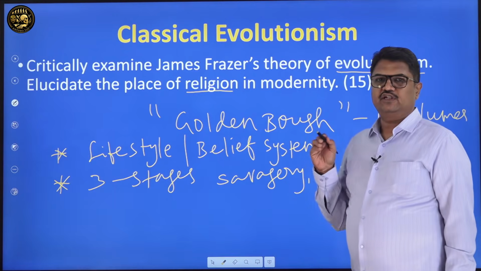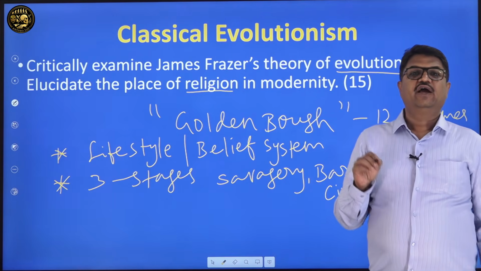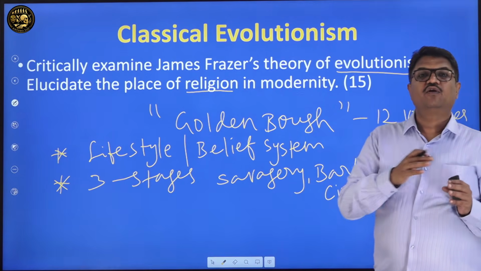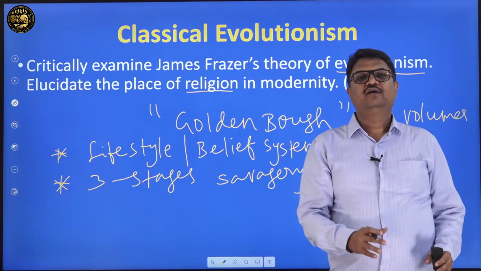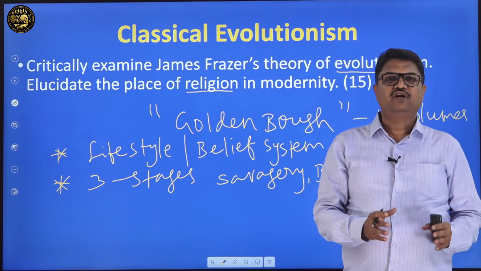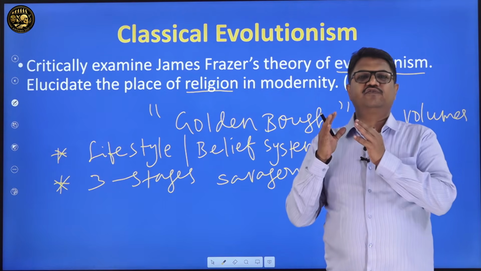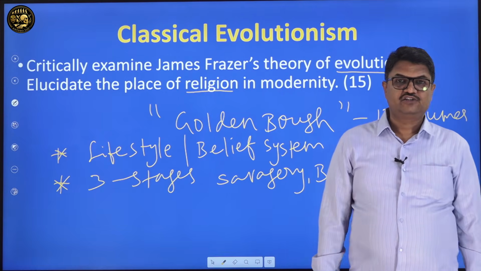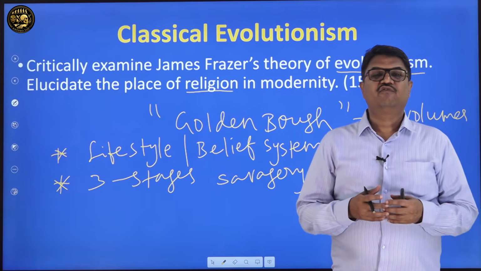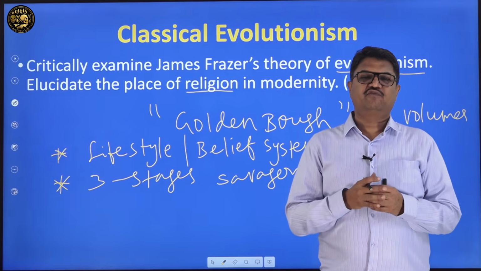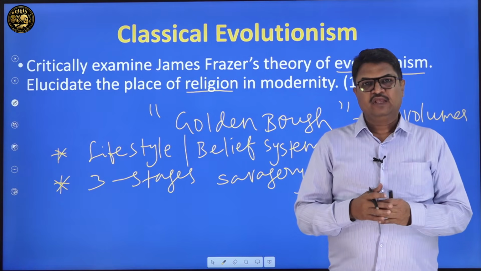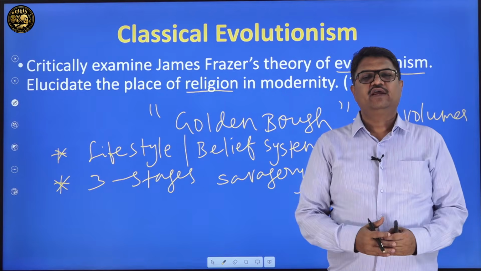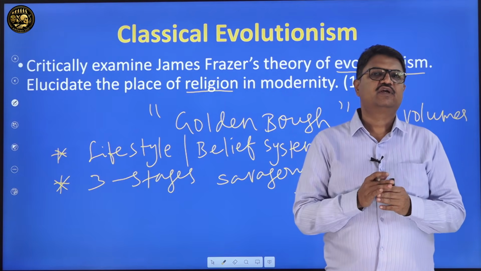So the entire human culture, human society and human social cultural institutions have evolved over a long period of time. The earliest stage of humanity was savagery, the middle stage was barbarism, and civilization is the ultimate stage. What is the standpoint, the benchmark from which people like Tylor and Morgan are speaking? Now we will restrict ourselves to Frazer. Frazer also was speaking in this language.